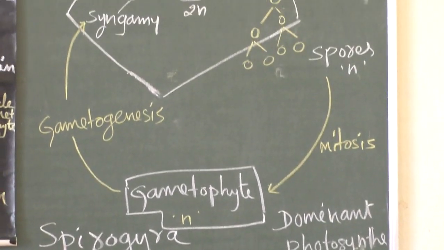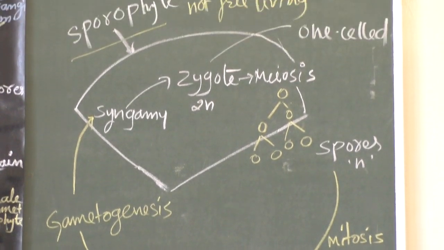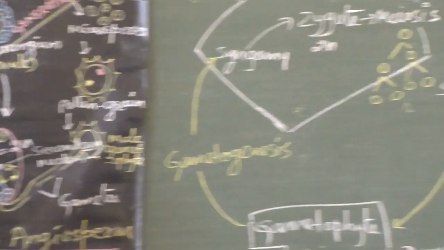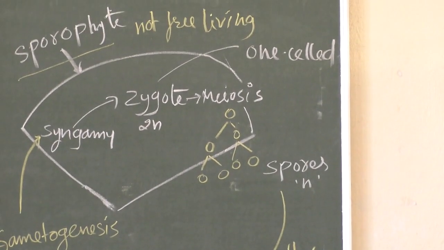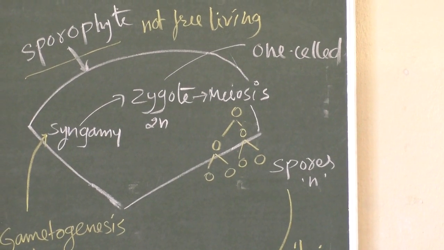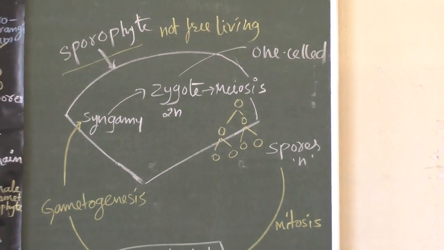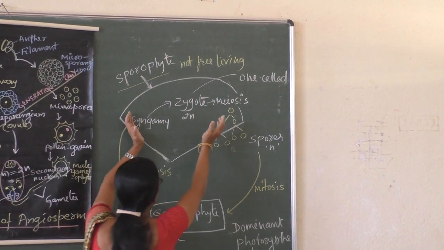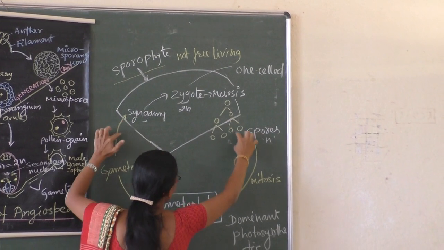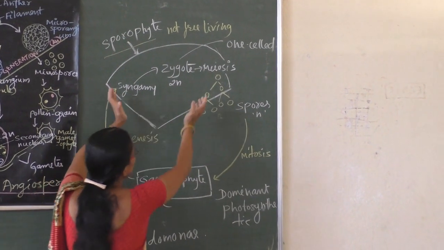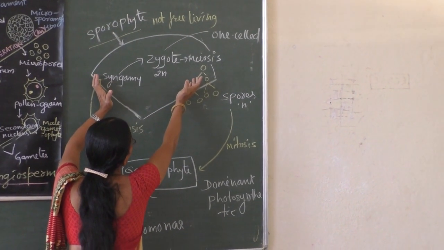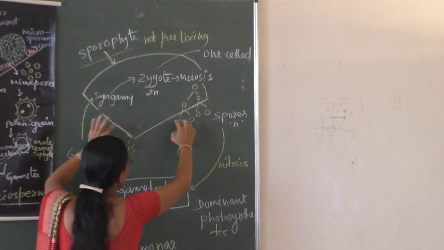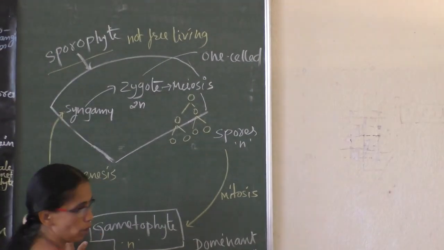In continuation, we'll see one of the life cycles, the first of the three types. So what is the first one? Haplontic life cycle is the first one. Haplontic: major phase is haploid. Yes, you can see this is a small part, and this is the major part. This small part is diploid. This major part is haploid.